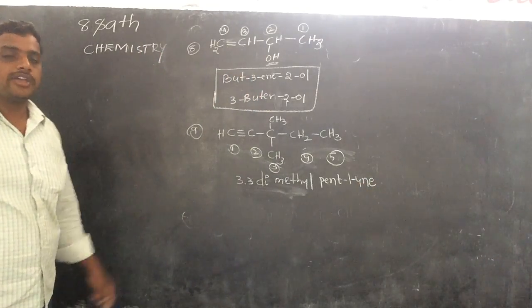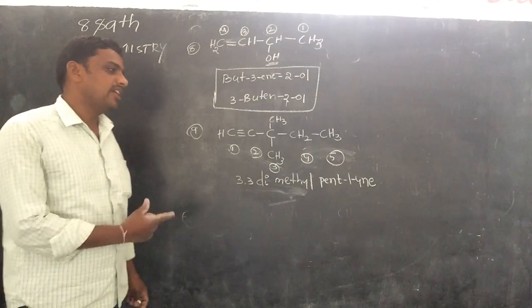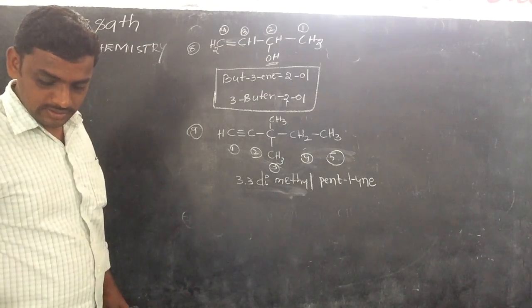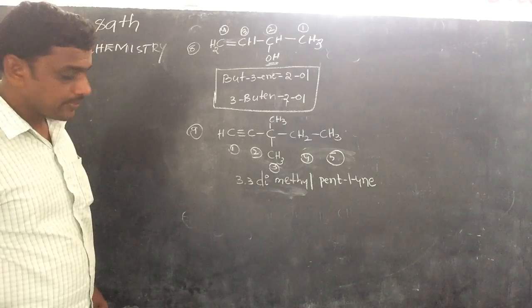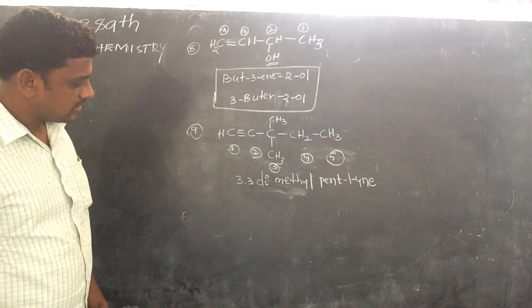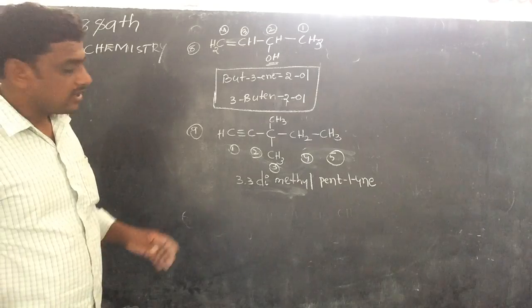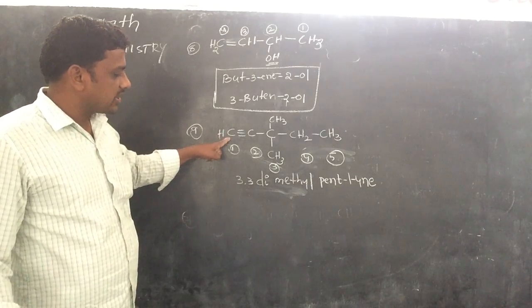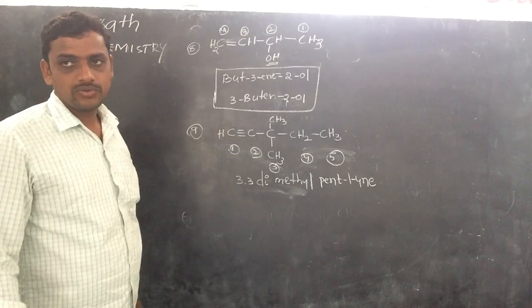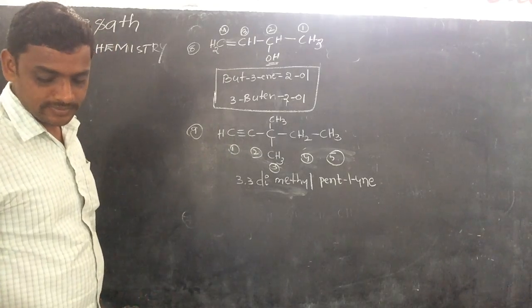That is the IUPAC nomenclature of the given compound. No, that one is wrong. First of all, you have to consider the first one. Okay, now 1-yne.